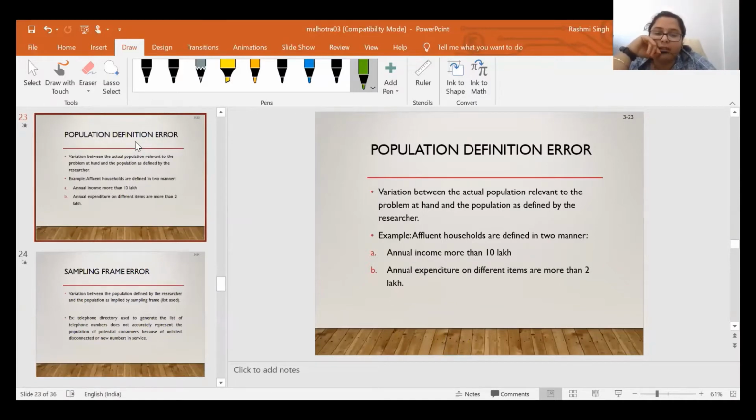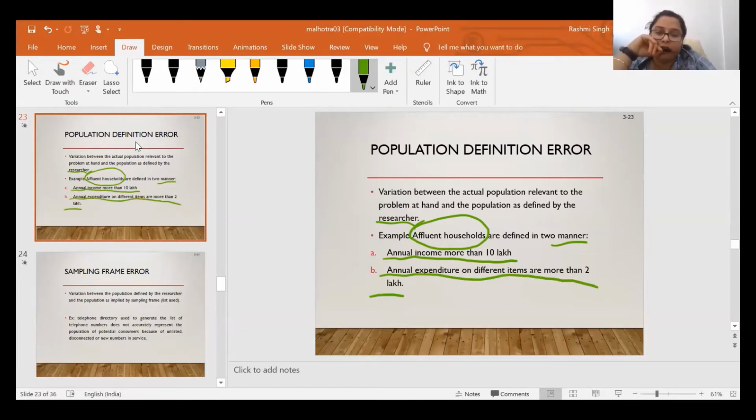The second type of researcher error is population definition error. So what is this? The variation between the actual population relevant to the problem at hand and the population defined by the researcher. Like affluent households are defined in two manners. If I ask you what the definition of affluent households is, there are two definitions: those whose annual income is more than 10 lakh, or whose annual expenditure on different items is more than 2 lakh.